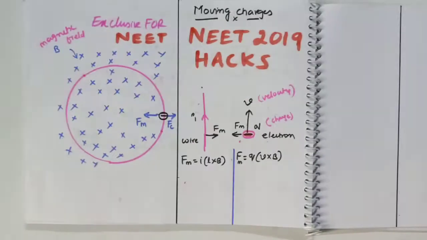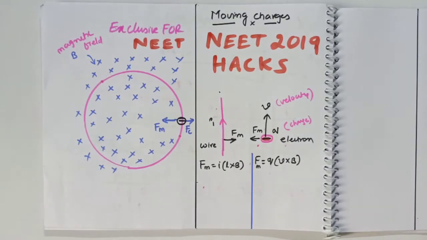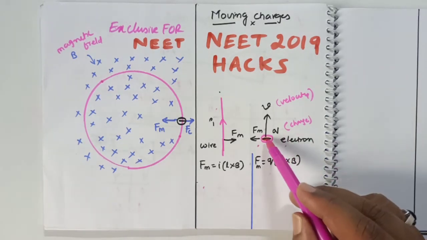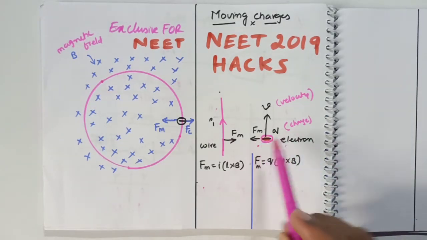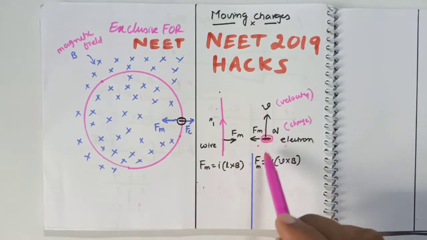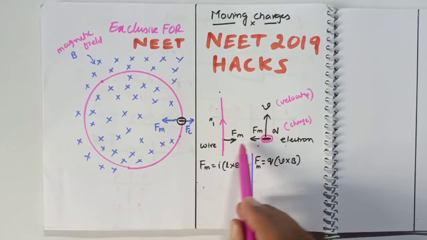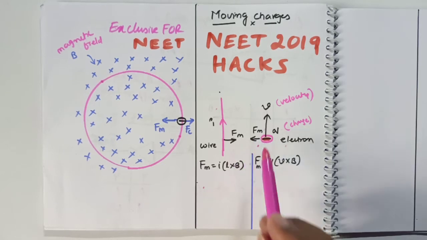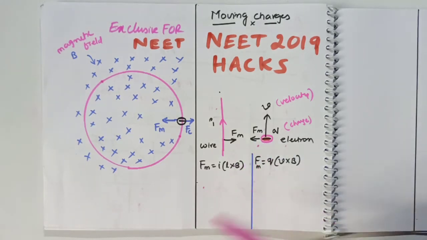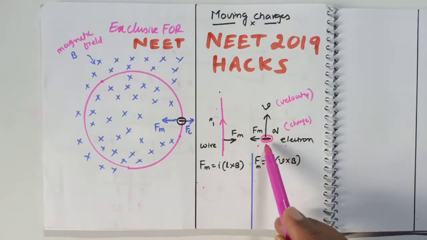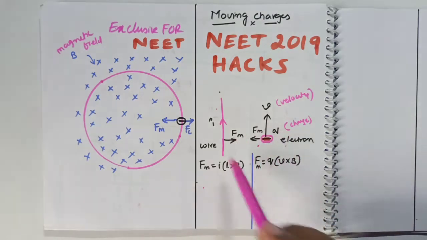Okay, so now just have a look at this concept I am discussing here. If you observe, there is one electron. Electron is moving upwards in this direction. Whenever an electron moves upwards, a force is created on it. A moving electron creates a magnetic field surrounding it.